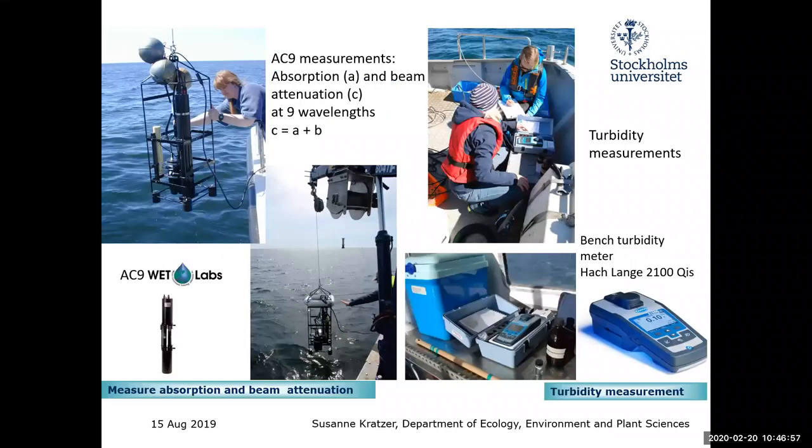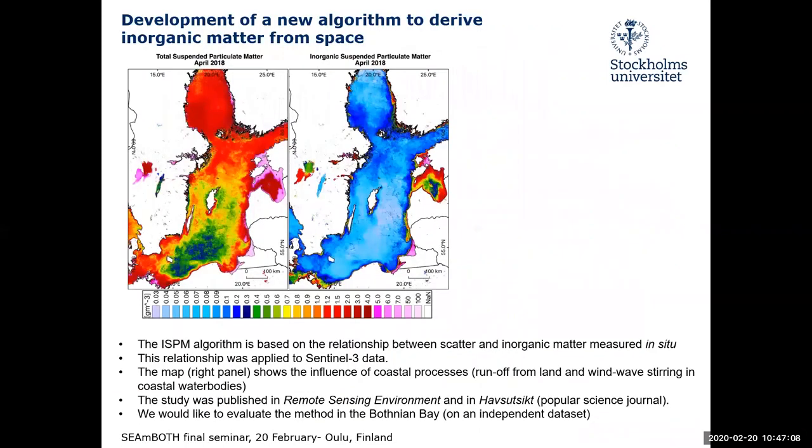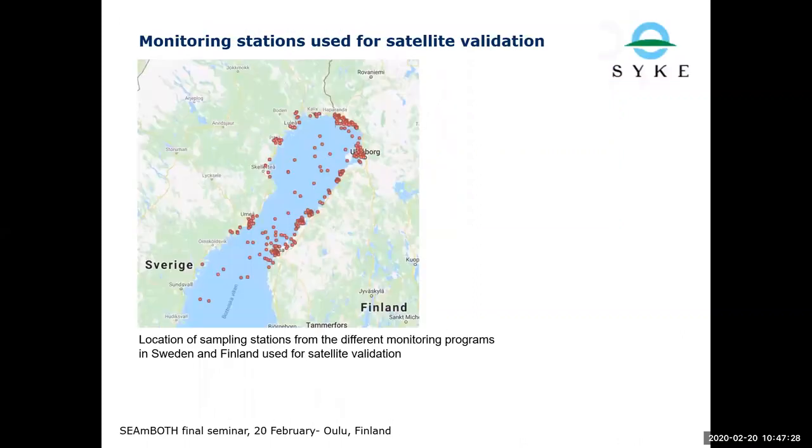We measured absorption and scatter with this AC9 and also suspended particulate matter, and could derive the inorganic fraction from that. And from the relationship between the two, we could then define an algorithm for inorganic matter that we applied here to a satellite image from April, a composite image, and you can see where there's the highest influence from coastal processes and coastal erosion.